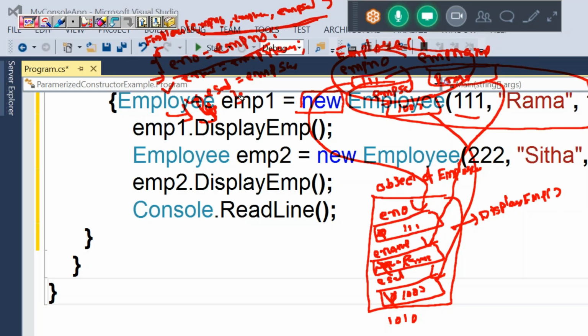Constructor execution is completed. Constructor is nothing but a method. Once constructor or method execution is completed, what will happen? Local variables will be destroyed. How many local variables are there on behalf of this constructor? See, these three local variables will be destroyed.